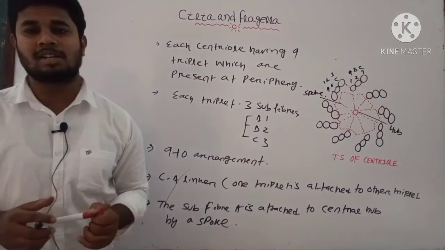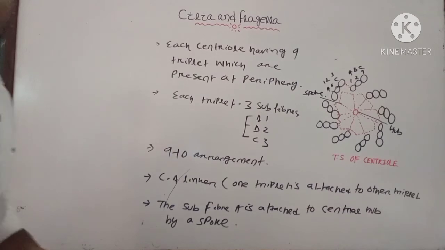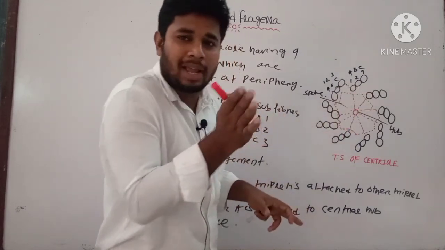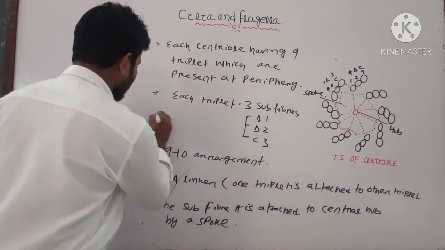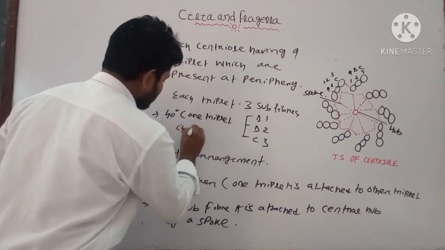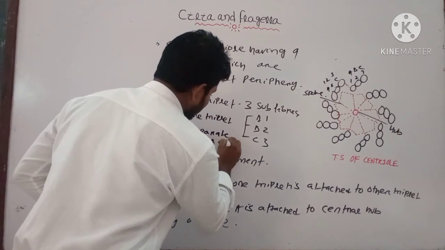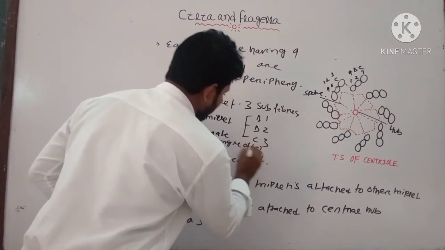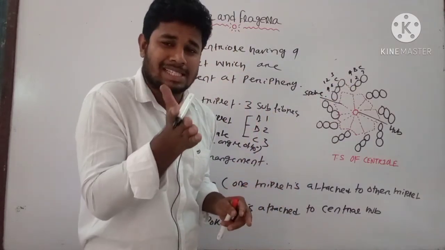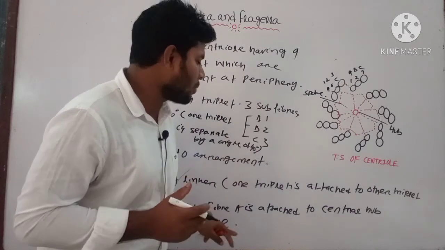Note down these points, then we will discuss the function of the centriole. I forgot to tell you that one triplet is present and another triplet is slightly curved, and they usually make a 40-degree angle. That is, one triplet is separated by an angle of 40 degrees. You can see one here and another in a cartwheel-like structure, slightly curved, at around 40 degrees. Okay, note down these points.